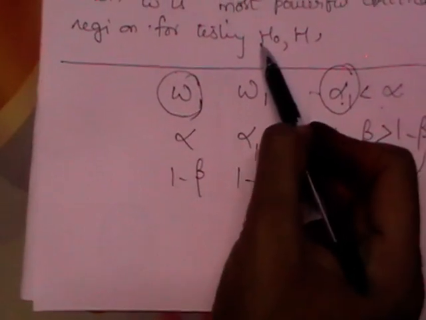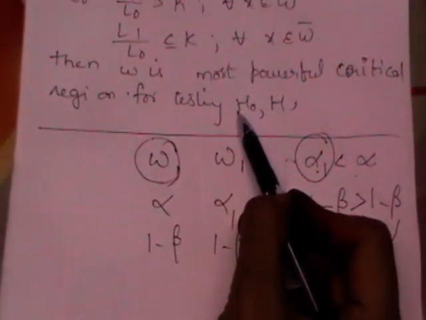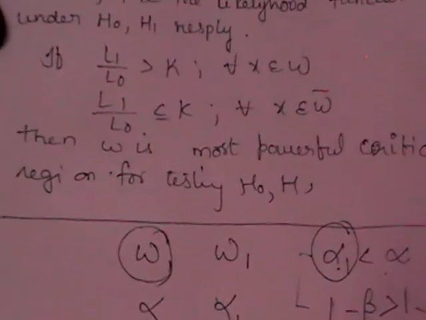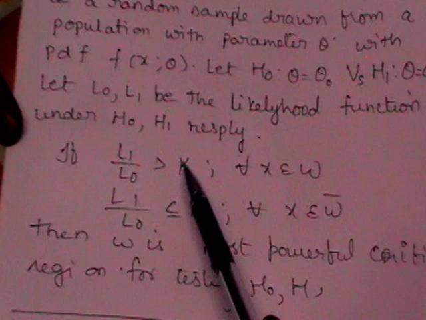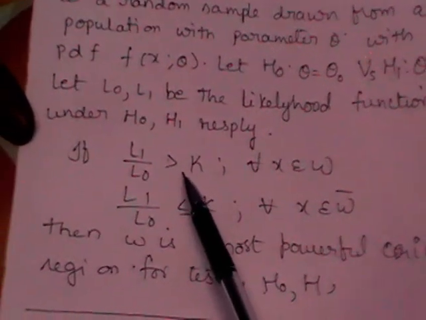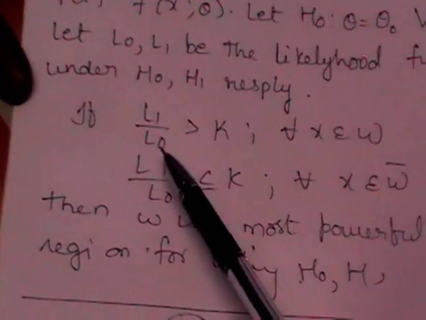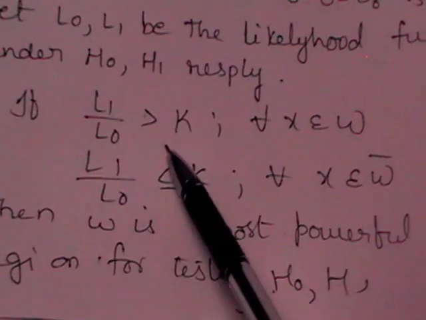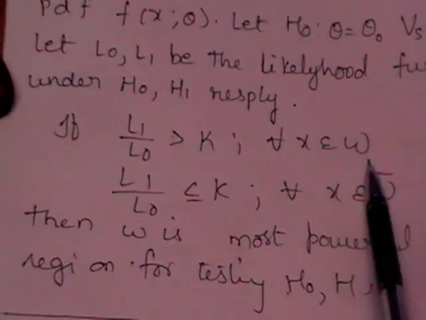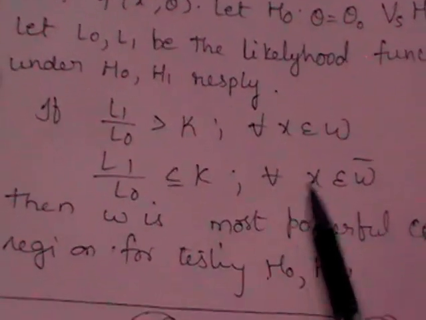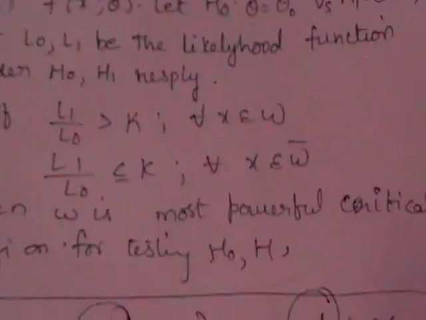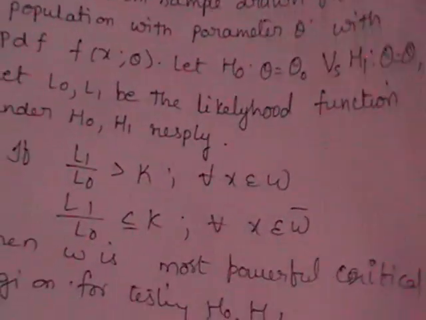This NP lemma also provides that, not only these conditions for saying a critical region is BCR, we can also utilize two conditions based on the likelihood functions. Those are whenever L1 by L0 greater than K for all x belongs to omega and L1 by L0 less than or equal to K for all x belongs to omega bar. Whenever these two conditions are satisfied, we can also call omega the most powerful critical region.